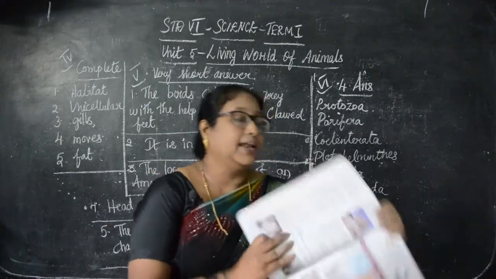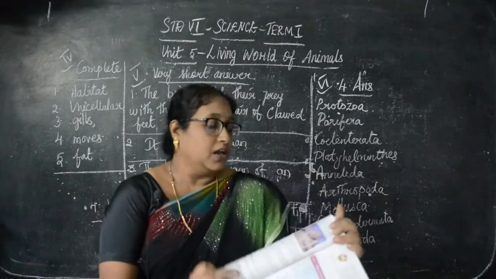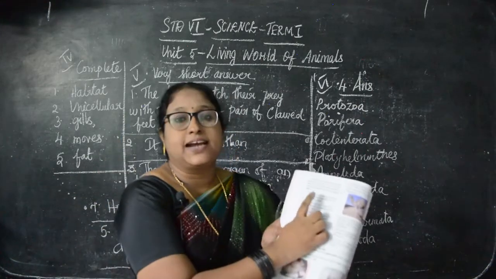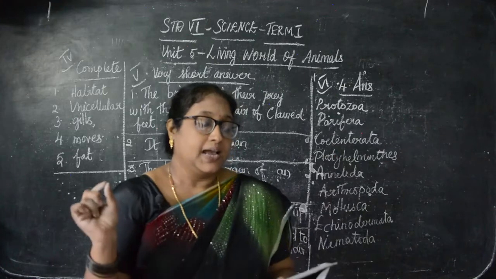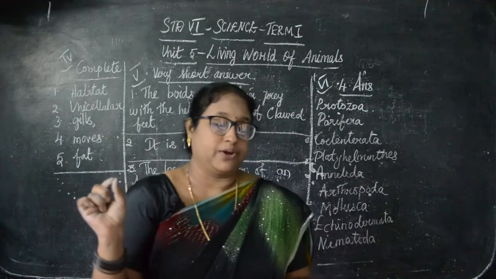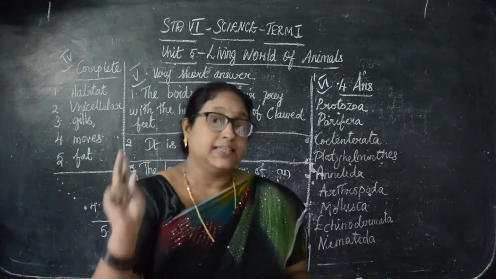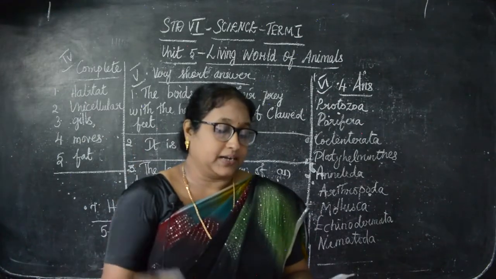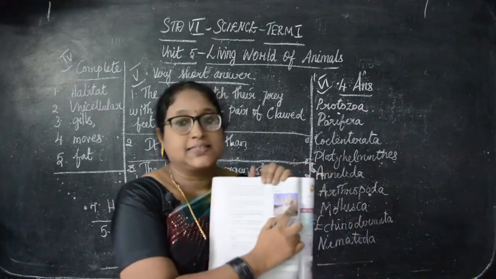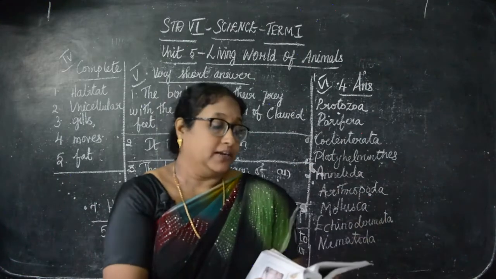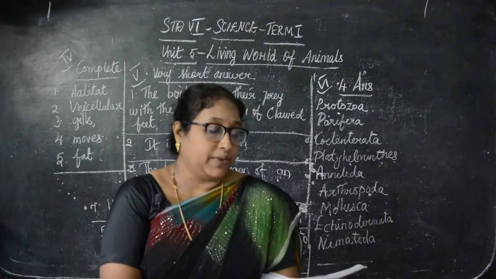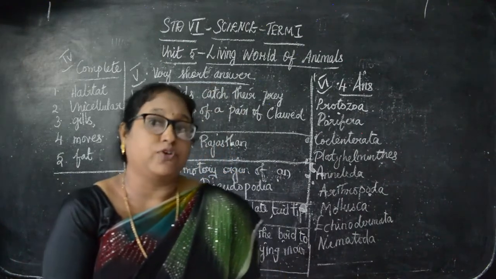See in the left side, so many points are there, right? So in that you mark it, put tick. First point. Okay, in the left side, first point, that is, the camel has long legs with the help it to keep its body away from the sand in the desert. Then number 2, a camel can drink large amount of water and store it in the body. So 1, 2. Next, see in the right side, 4th point. A camel's hump has fat stored in it. In case of energy requirement, a camel can break down stored fat for nourishment.